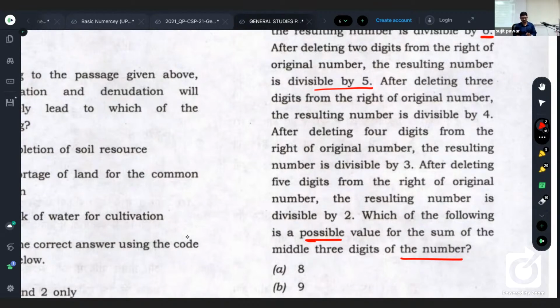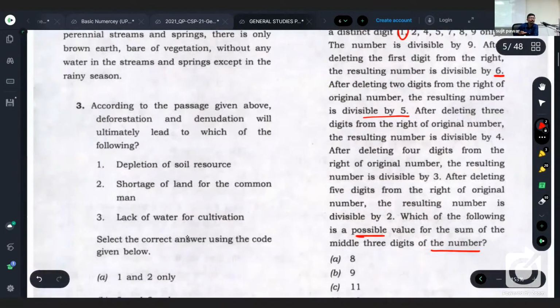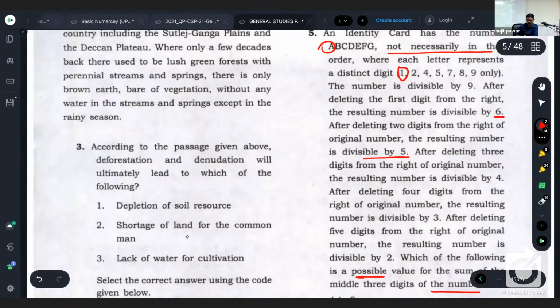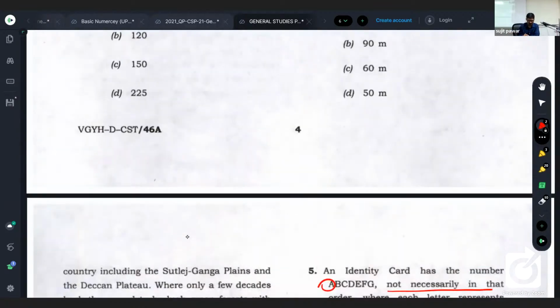Now come to this question. You are capable of answering it, or you can solve such a question, only if you know all these divisibility tests. So here, as we are told, it is a 7-digit number. Just a minute.